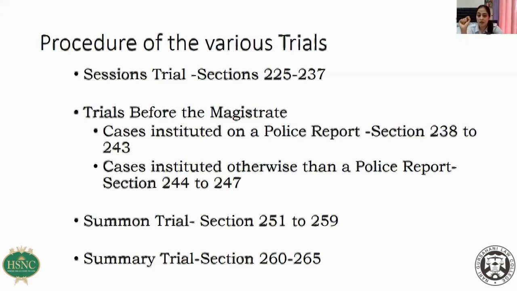So, what do you mean by a discharge application? A discharge application means an application telling the court that there is not enough material against me to frame the charge. I should therefore be discharged from the present case.